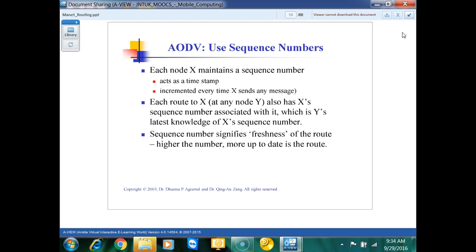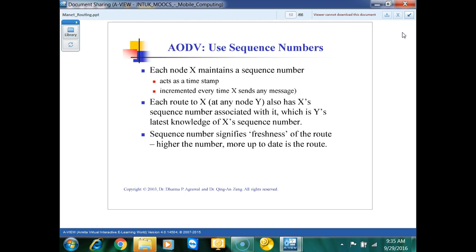Okay. So for each and every route which we are maintaining in the routing table of all the nodes, whether it is the source or destination node or intermediate nodes, we are maintaining the route table. So with each and every route, we are associating one sequence number. Here, X sequence number is associated with each route, which is the latest value of the X sequence number. So basically, this sequence number signifies the freshness: a higher number means a more up to date route. That is what I was finding out.